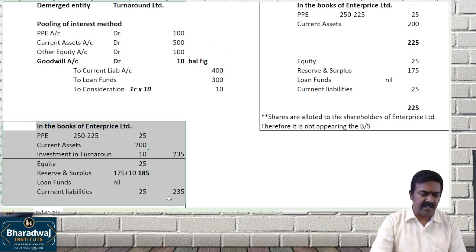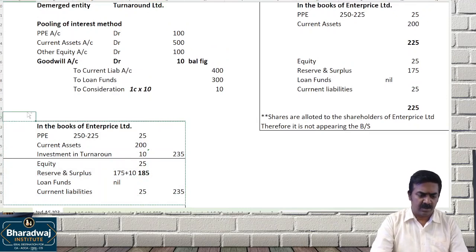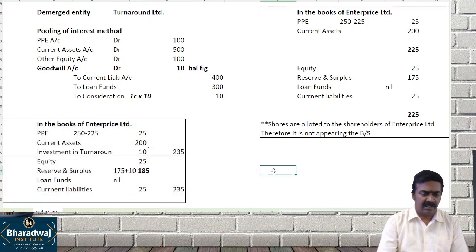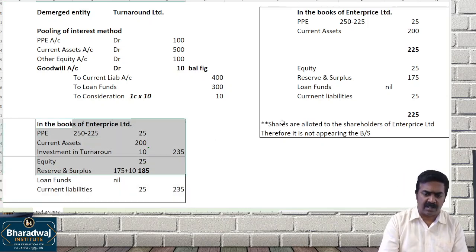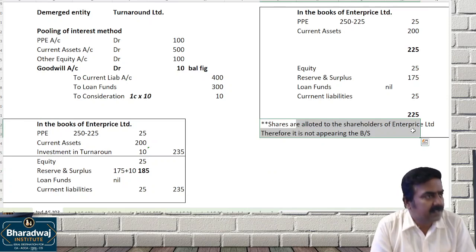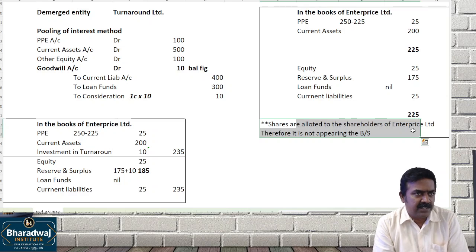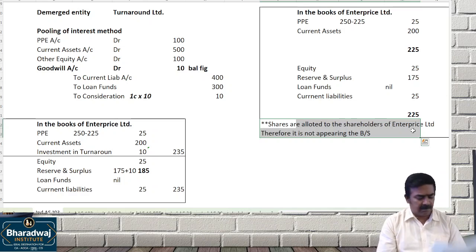The shares received increases our net worth. So that will be recorded in what? Other equity. That will be recorded in which one? Other equity. This is not applicable because the shares are allotted to the shareholders of which company? Enterprise Limited. So it will not appear in the balance sheet.